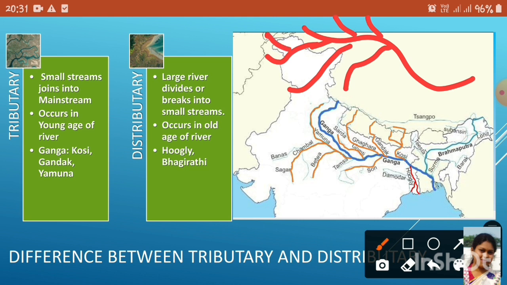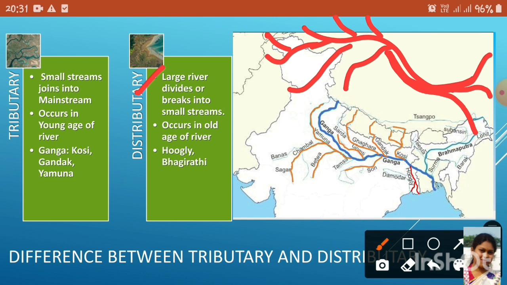These are tributaries. And in a distributary, the larger river divides or breaks into small streams. This is the larger river. This river divides or breaks into small streams, and that is called a distributary.